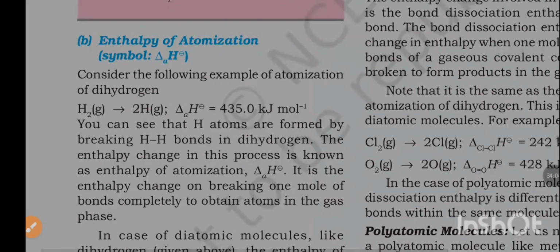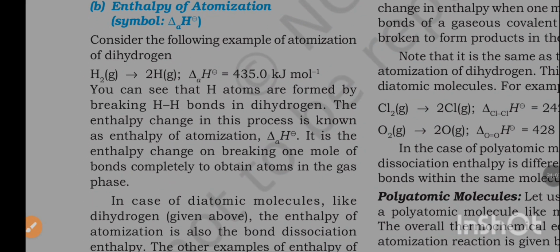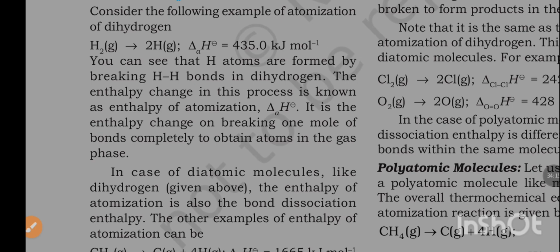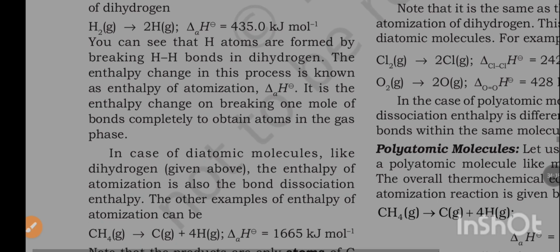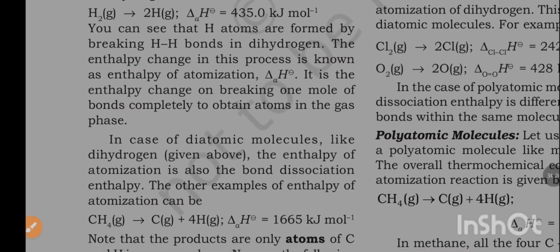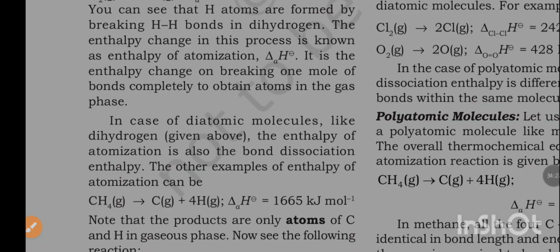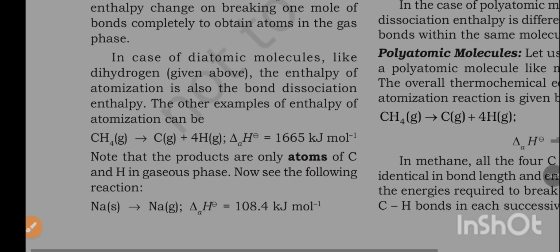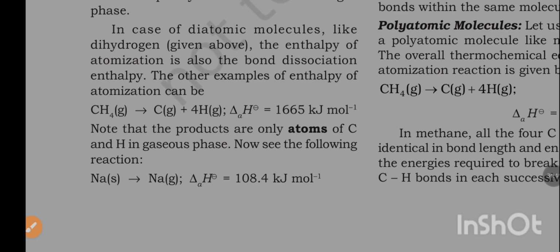Enthalpy of atomization, symbol del aH. Consider the following example of atomization of dihydrogen, H2 to 2H. Del aH is equal to 435 kJ per mole. You can see that H atoms are formed by breaking H-H bonds in dihydrogen. The enthalpy change in the process is known as enthalpy of atomization, del aH. It is the enthalpy change on breaking 1 mole of bonds completely to obtain atoms in the gas phase. In case of diatomic molecules like dihydrogen, the enthalpy of atomization is also the bond dissociation enthalpy.